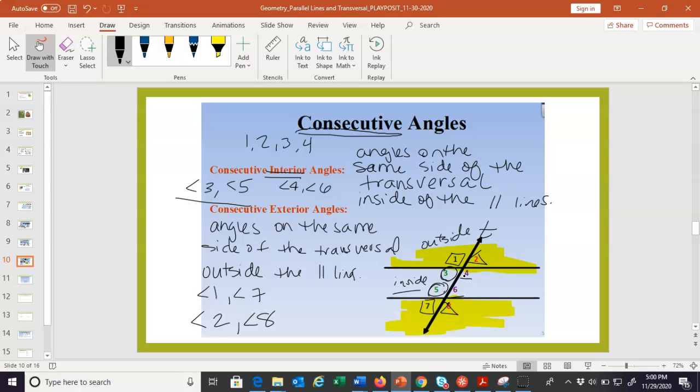And if you look at these, they don't really look congruent, do they? Angle 2 looks pretty tiny, definitely less than 90, and angle 8 is definitely bigger. So they're not equal. These are supplementary. So that's the helpful special thing about consecutive angles: they are supplementary.